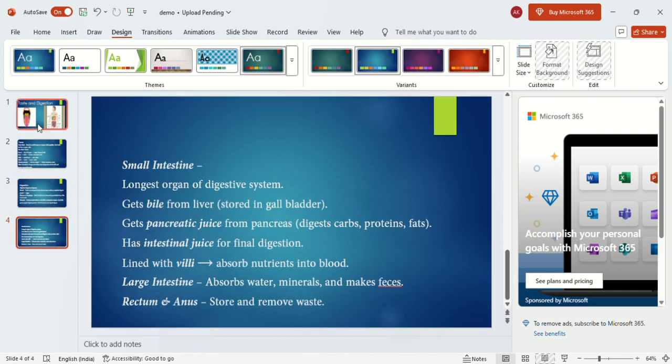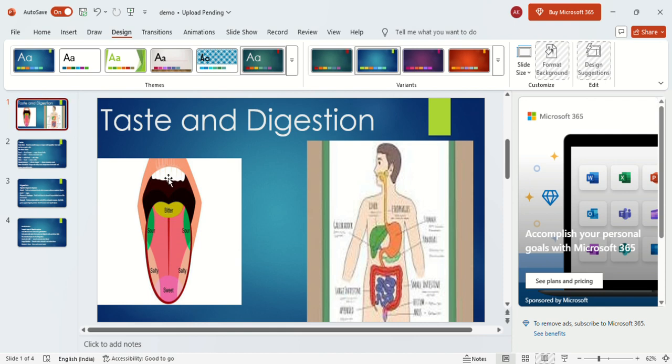Next one is the pharynx and esophagus. Yes, here we see the pipe-like structure. This pipe-like structure is called the pharynx and esophagus, and they help to move the food down into the stomach by a process. That process we call peristalsis.